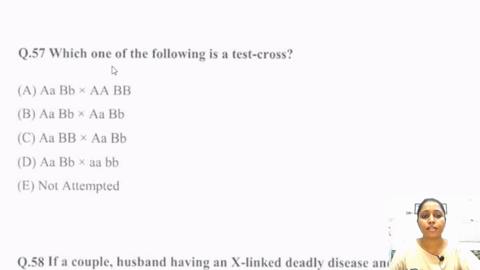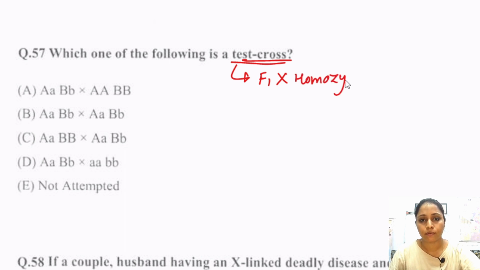This question asks, which one of the following is a test cross? We all know that a test cross is the crossing between the F1 generation and the homozygous recessive parent.